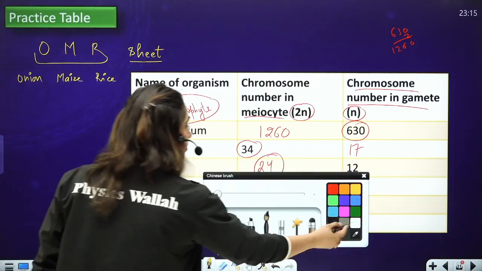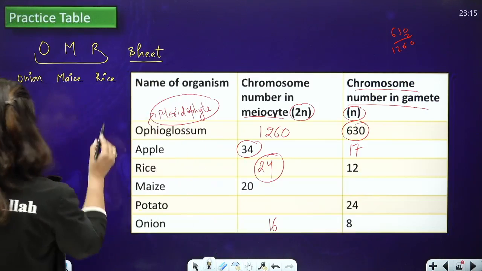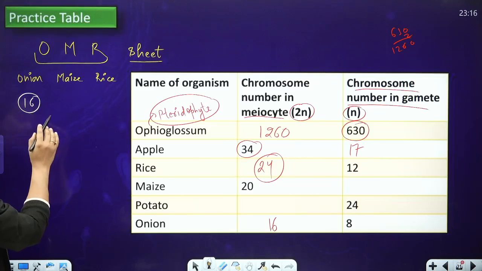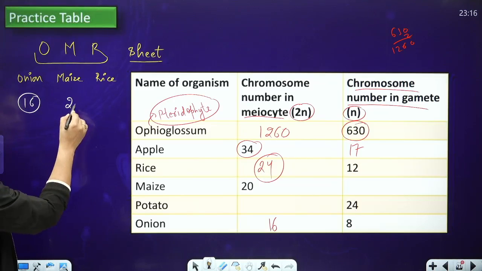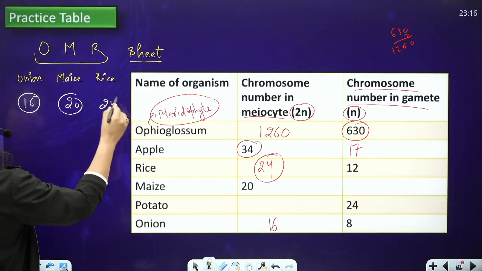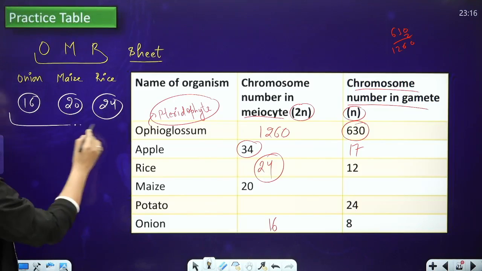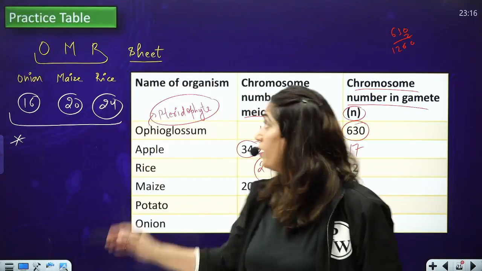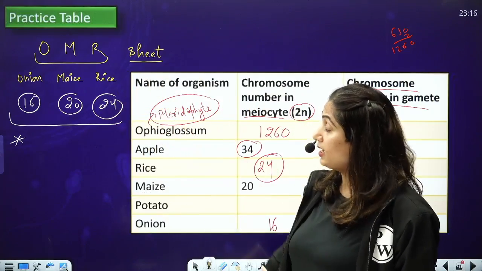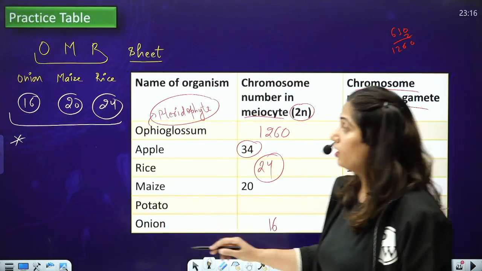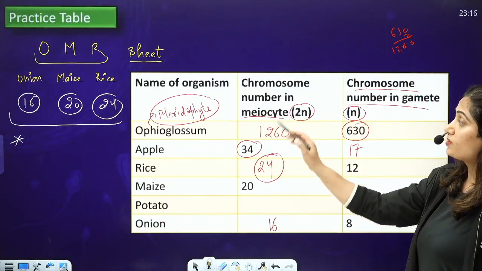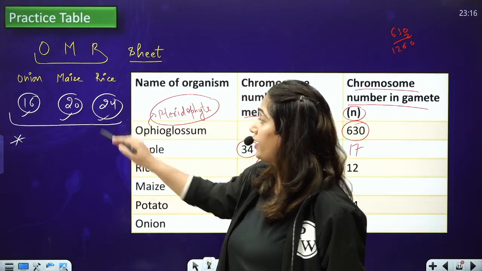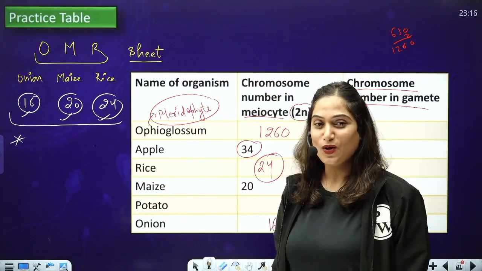And what you can learn is that in onion, the number of chromosomes in the meiocyte is 16. In maize, add 4, 20, and 24. So you can learn in this way, right? These three examples are very important. OMR sheet: onion, maize, rice. In onion, the number of chromosomes in the meiocyte, that is the diploid cell, is 16, in maize 20, and in rice 24. So these kinds of questions often come.